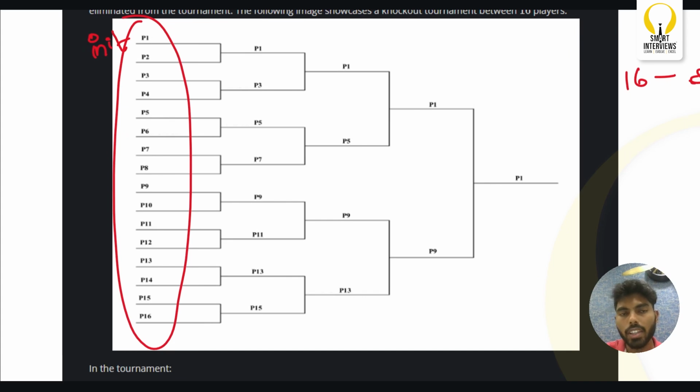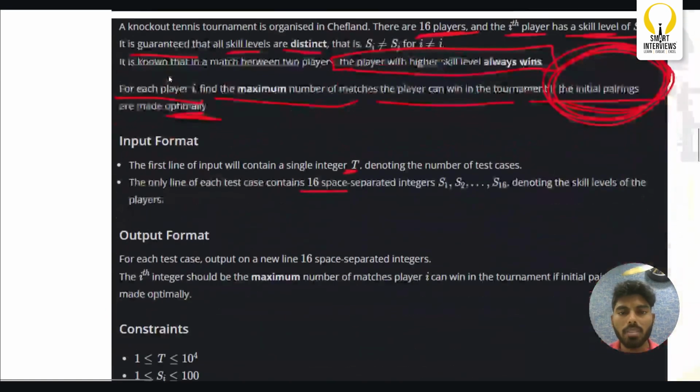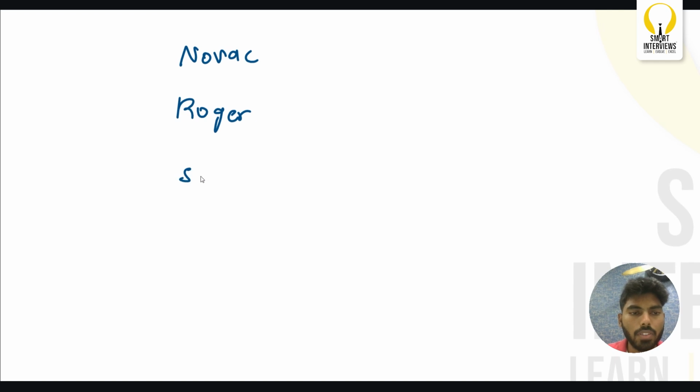Here we need to arrange these players in a set order so that each player can win the maximum number of times. For example, since the game is table tennis, tell me a few top players' names in table tennis. Let us assume we have Novak, who plays table tennis, and we have Roger. Okay, and let us say we have Sam and Bob.